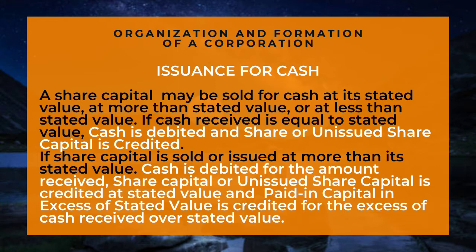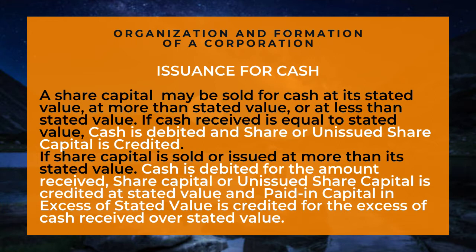Issuance for cash. A share capital may be sold for cash at its stated value, at more than stated value, or less than stated value. If cash received is equal to stated value, cash is debited and share capital or unissued share capital is credited.